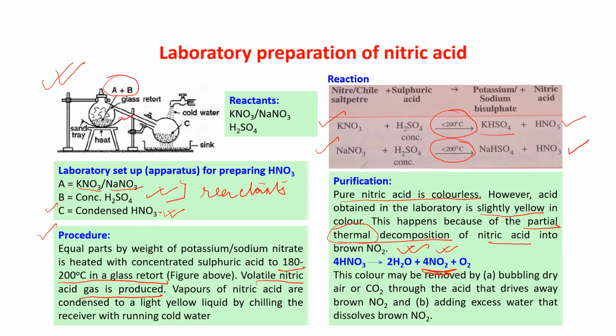This color may be removed. How? Very important. By bubbling dry air or CO2 through the acid, that drives away the brown NO2. And by adding excess water that dissolves brown NO2.